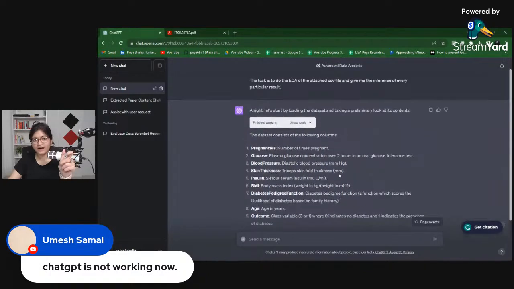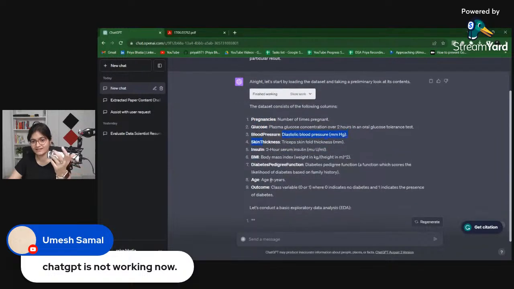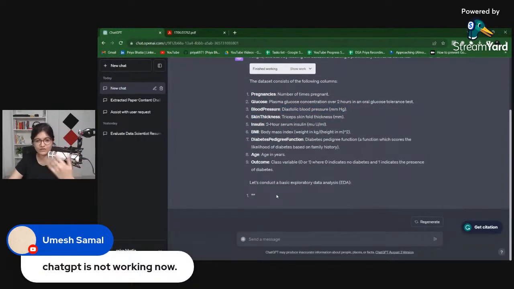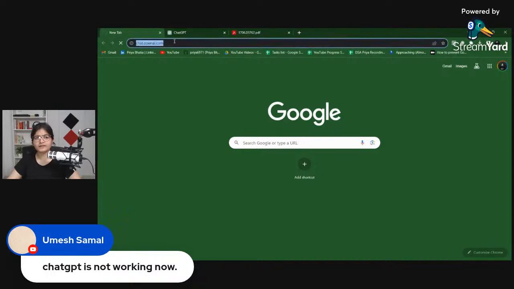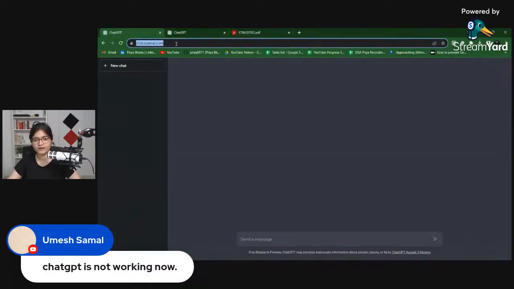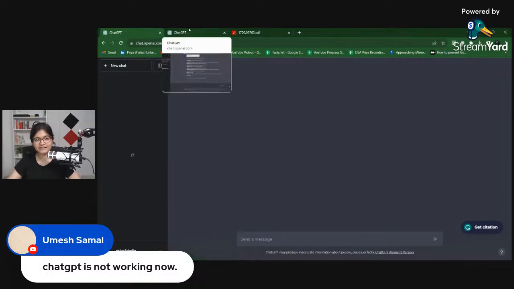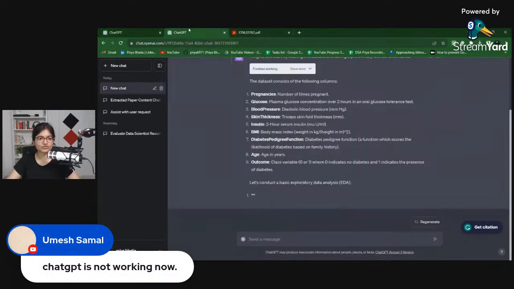Again, if you see, the dataset consists of the following columns: pregnancies, glucose, blood pressure, skin thickness. I think it should come up. Again, it is working slow, or it might stop working. I don't know what is happening today. Until now, I didn't face any problem, but today I am facing this problem. Maybe internally things are going on, and that's the issue.